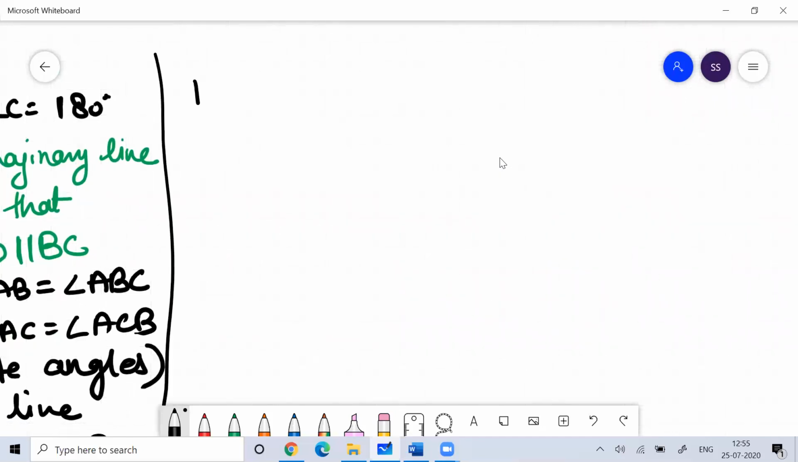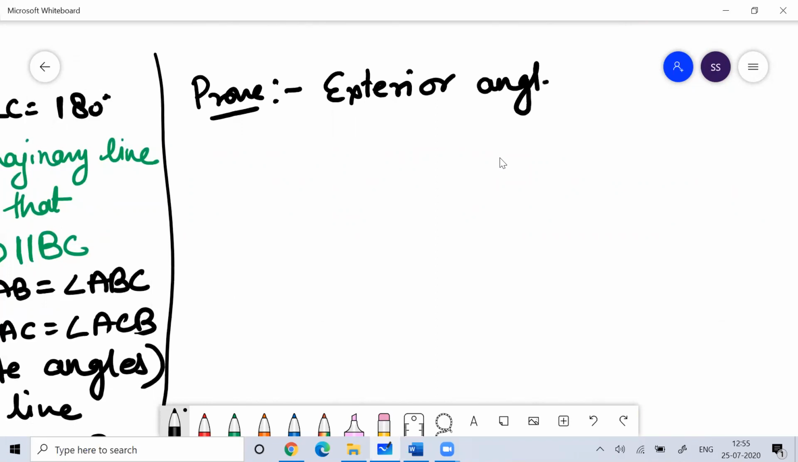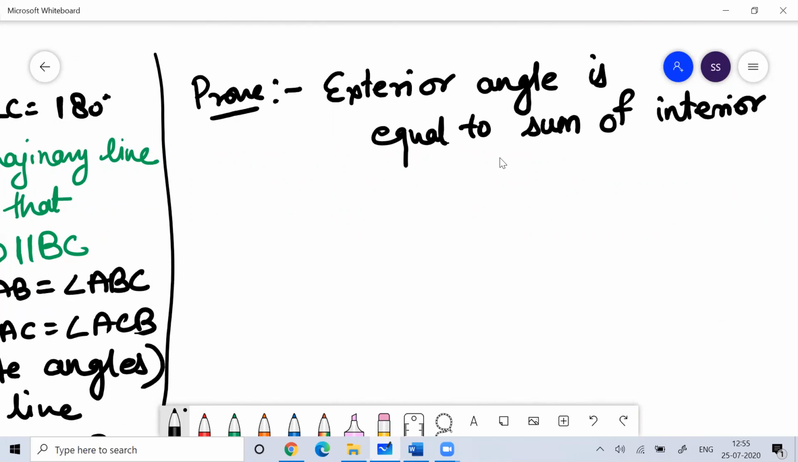So now going further, let's prove another concept: that the exterior angle is equal to the sum of the interior opposite angles. Now the next thing to prove is that the exterior angle is equal to the sum of interior opposite angles. So now let's try to prove this.